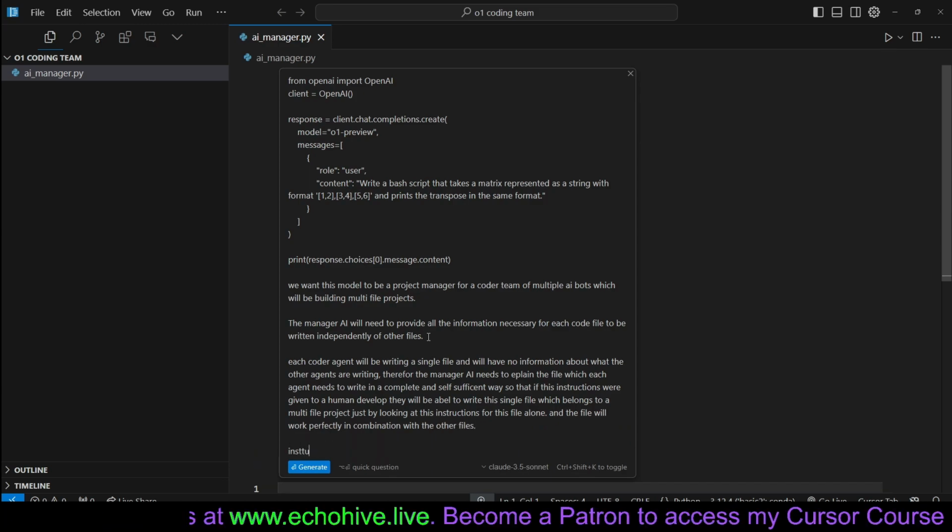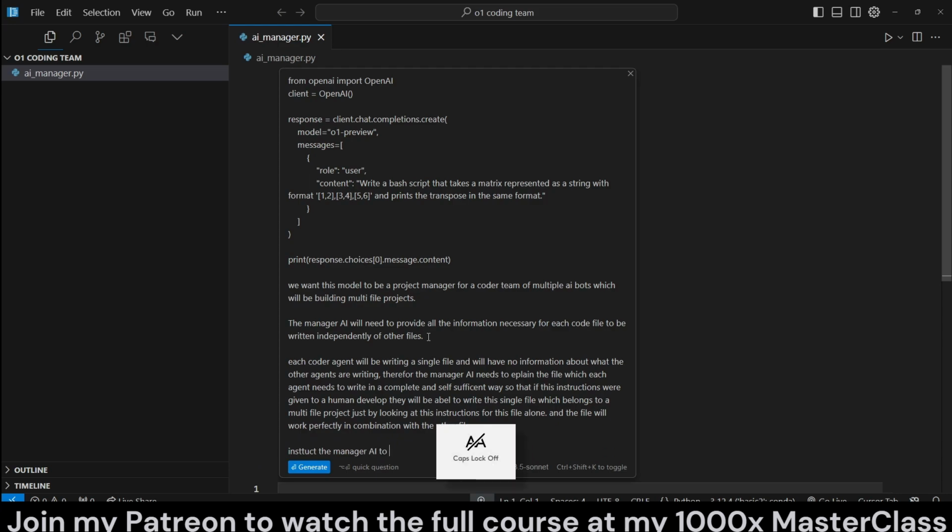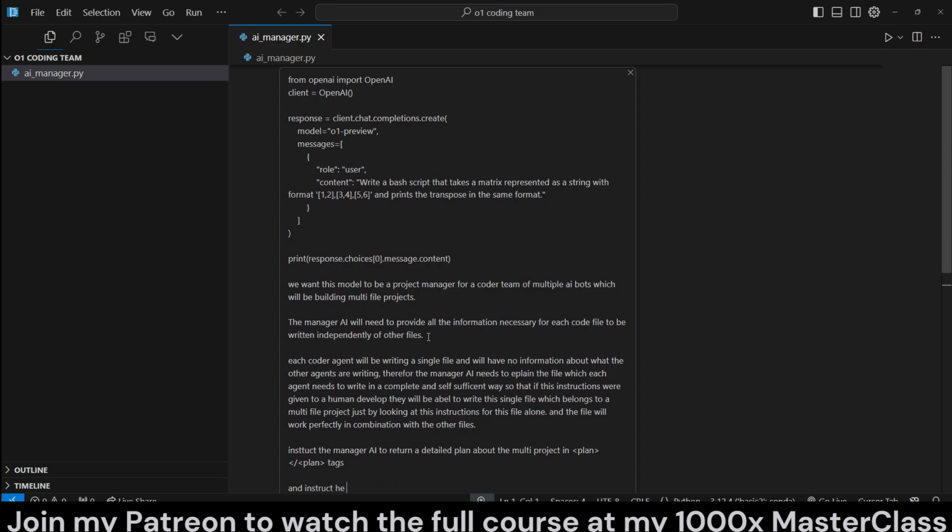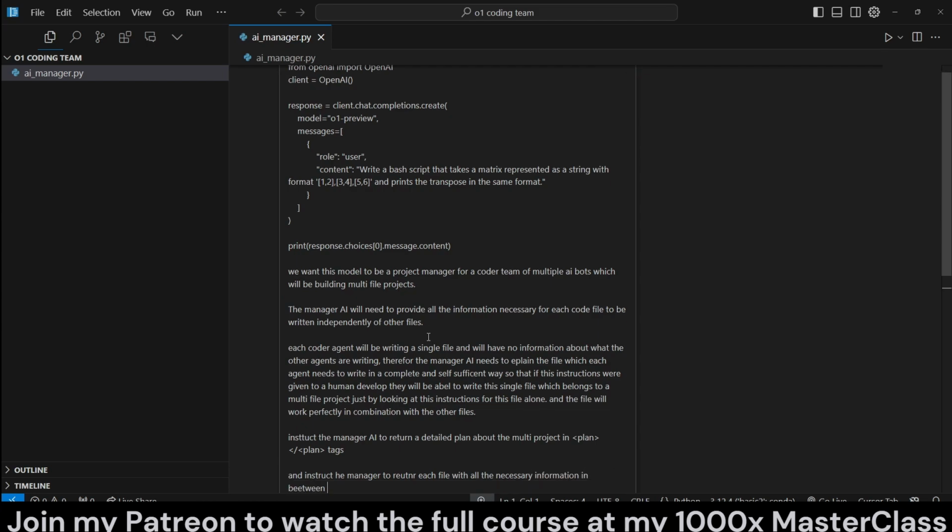Okay, this is good. Instruct the manager AI to return a detailed plan about the multi-file project in plan tags, and instruct the manager to return each file with all the necessary information in between folder slash file name tags.